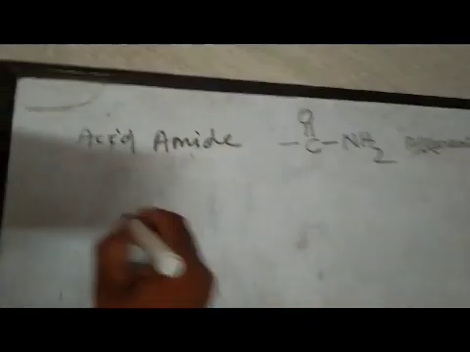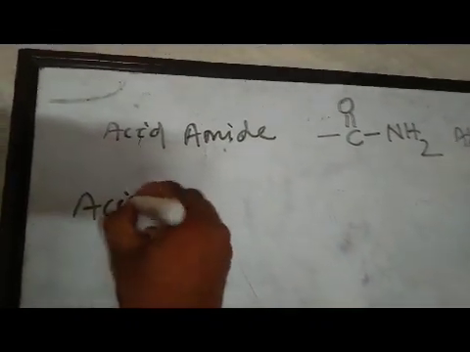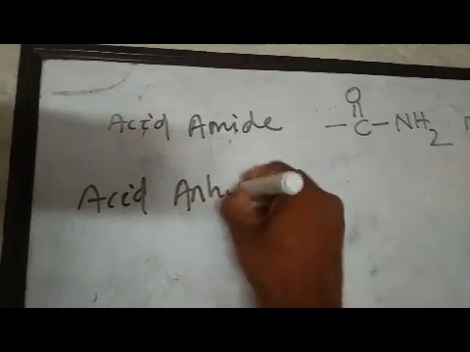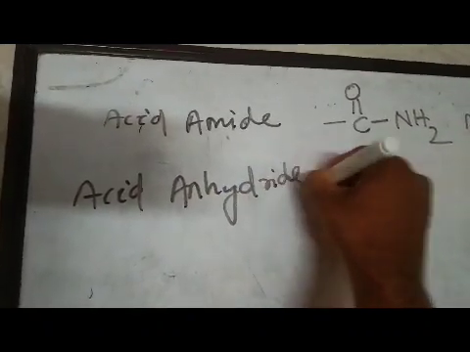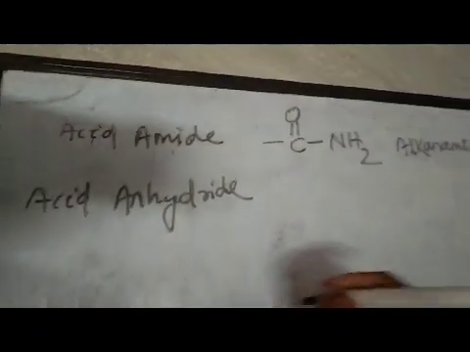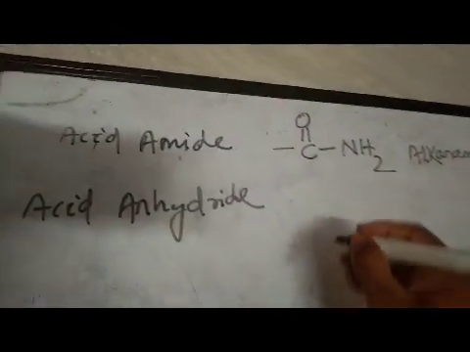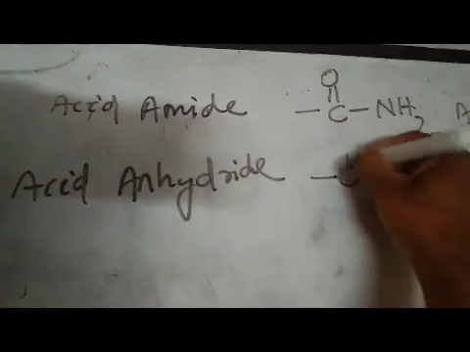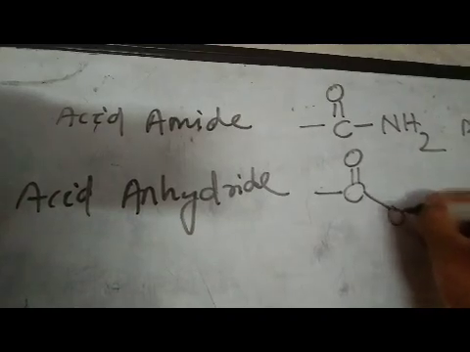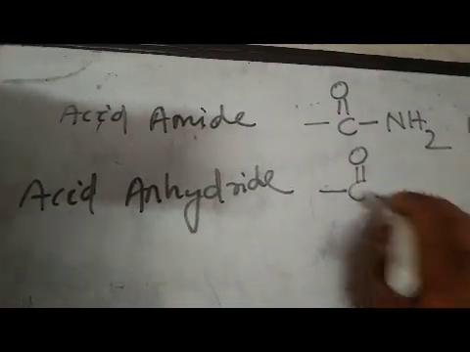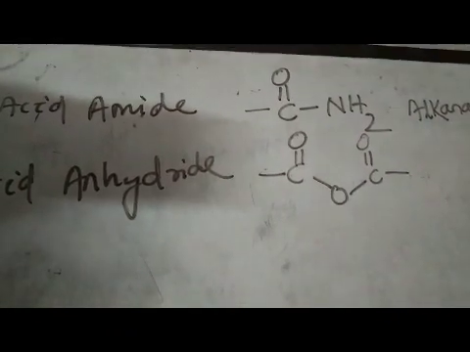Okay, then acid anhydride. The functional group is bond C double bond O bond C double bond O bond.